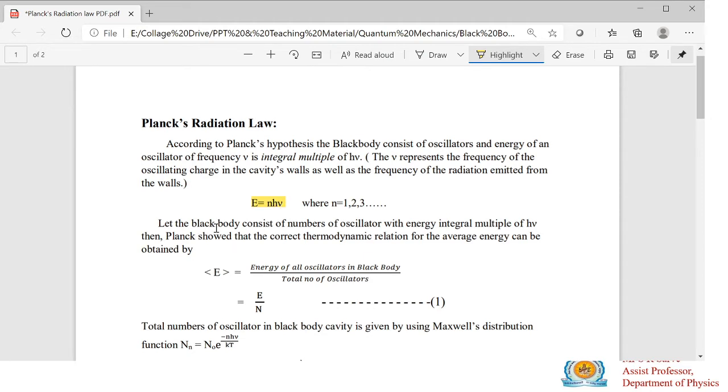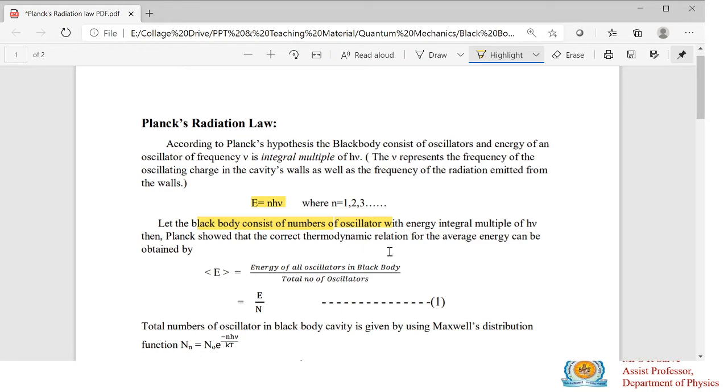We have to consider that the black body consists of oscillators, charge oscillators or particle oscillators, and these oscillators emit energy that should be an integral multiple of h mu.